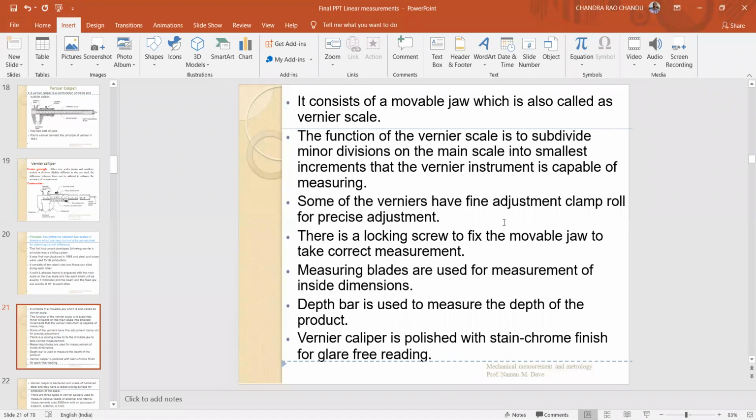Some of the verniers have a fine adjustment clamp for precise adjustment. There is a locking screw to fix the movable jaw to take the correct measurement. Measuring blades are used for measurement of inside dimensions. The depth bar is used to measure the depth of the product. And the vernier caliper is polished with a satin chrome finish for glare-free reading.